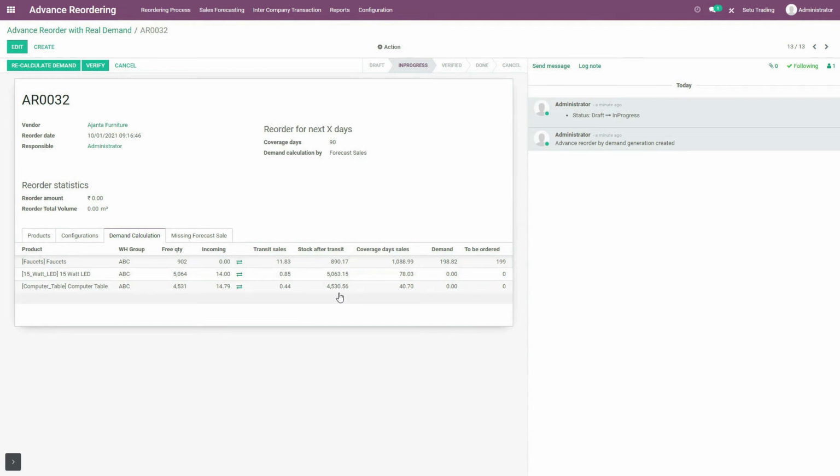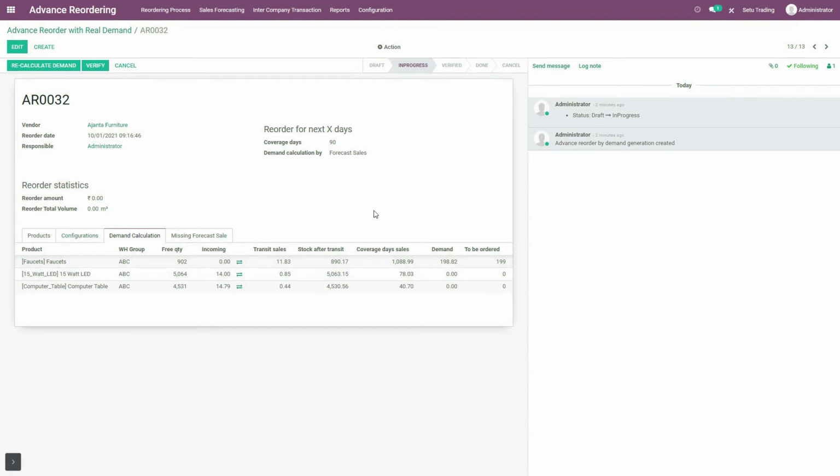The interest over here is to know how this coverage days sales is calculated in this forecast sales method. For that I will have to switch to the sales forecast menu. But over here, let me just say that this coverage days sales defines that this product, that is faucets, for these 90 days for this warehouse group, that is ABC, which includes Setu Trading and Central Warehouse, is 1088.99. So that means for these 90 days you require 1088.99 quantities of this product, that is faucets.